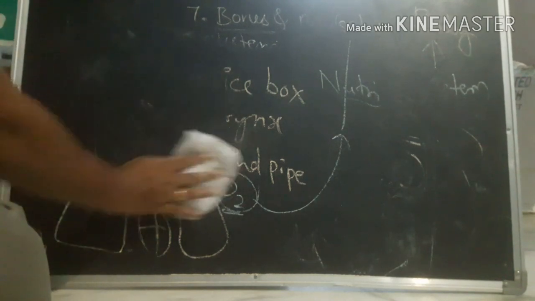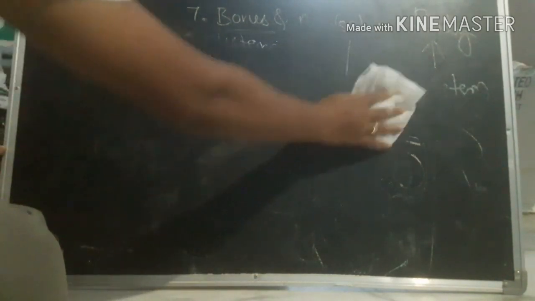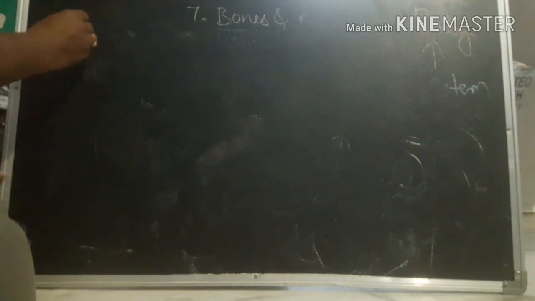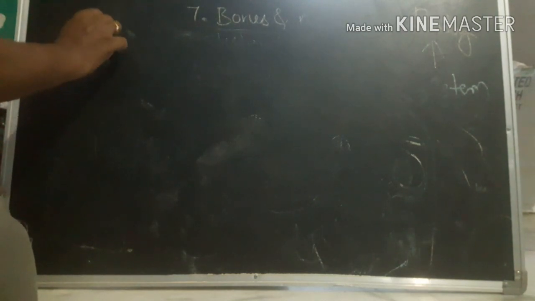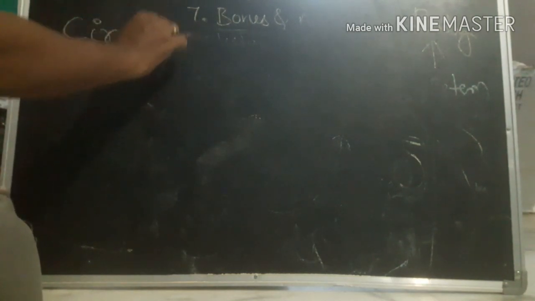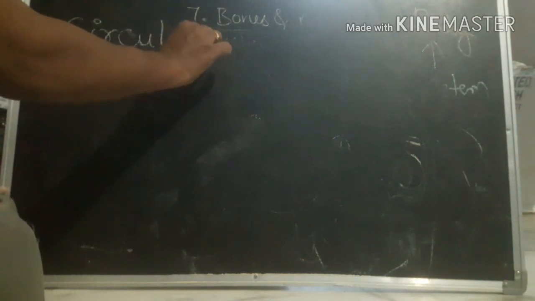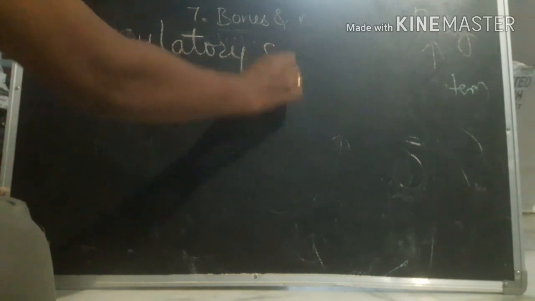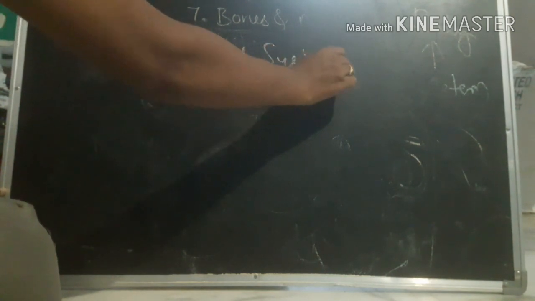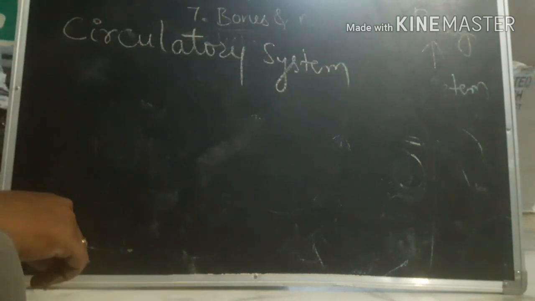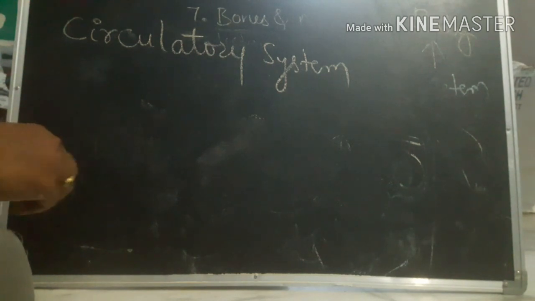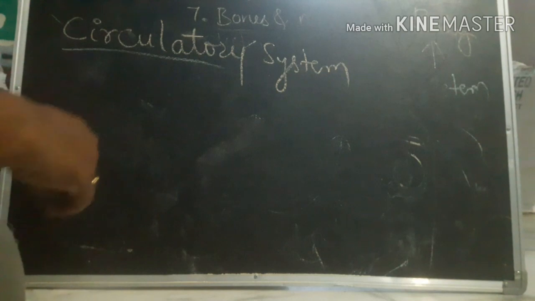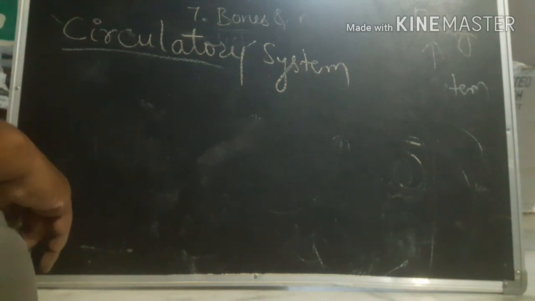And next, third one, as we said, blood. So circulatory system. Next one, circulatory system. The name itself indicates circulating. Circulating means transporting, right?